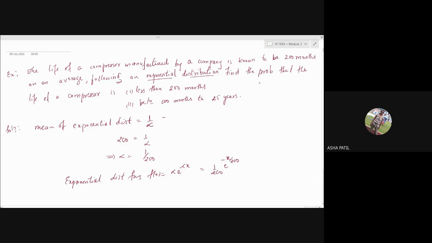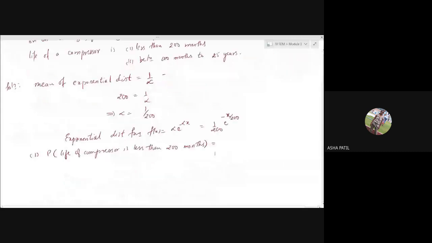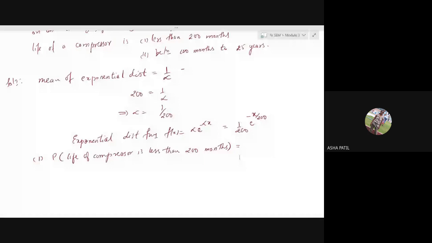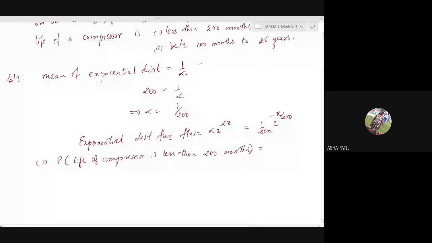Now the first question is, the probability that the life of the compressor is less than 200 months. How will you write it? How will you go for it? Less than 200 months, how will you write it?